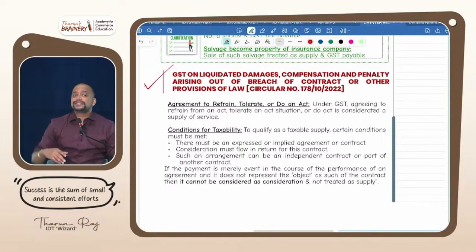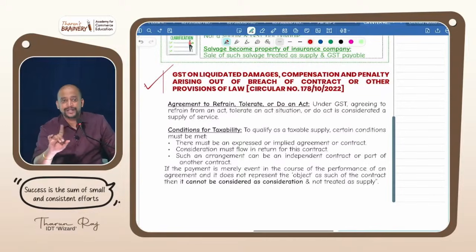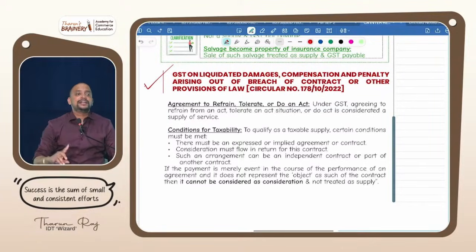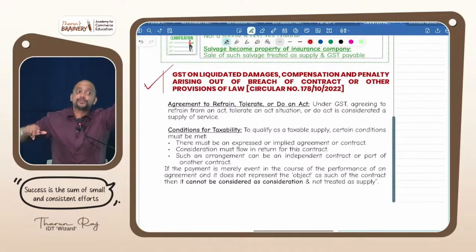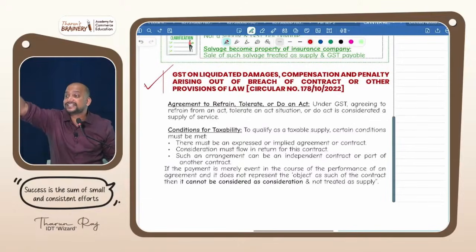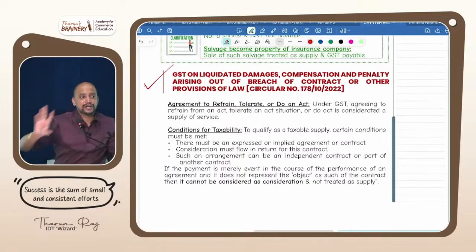Will it be compensatory in nature? No, it is not compensatory in nature. It will come under consideration for tolerating an act. Means the producer is tolerating an act of the actor. That actor is going to perform, but he is performing late. So that's why the producer recovers the money from him. That will be treated as consideration for tolerating an act. That will be treated as consideration. Is it clear? One more example.